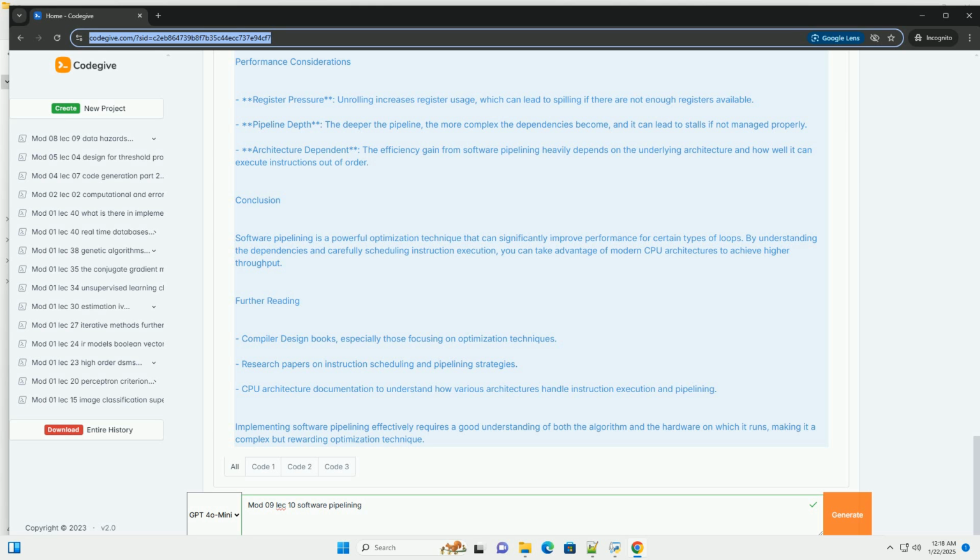Example. Let's take a simple example of a loop that performs some computation. We'll illustrate this with a basic C-style loop that adds two arrays. Original loop. Step 1. Analyzing dependencies. In the above loop, each iteration is independent, meaning the result of one iteration does not affect another. This independence allows us to introduce pipelining.